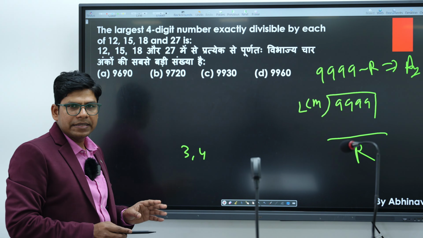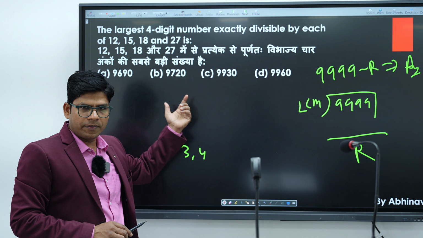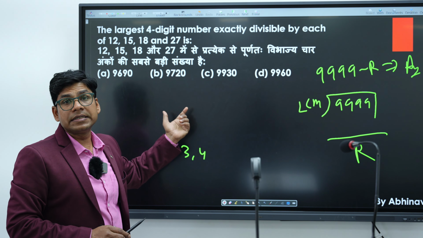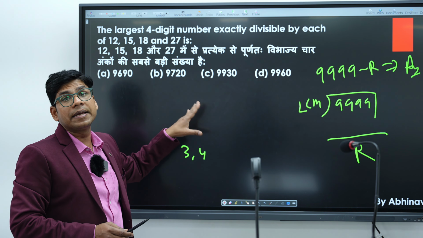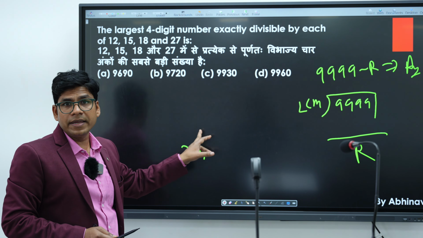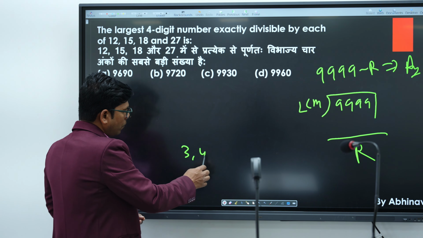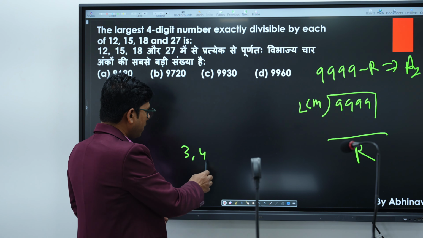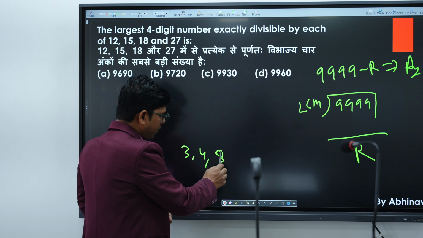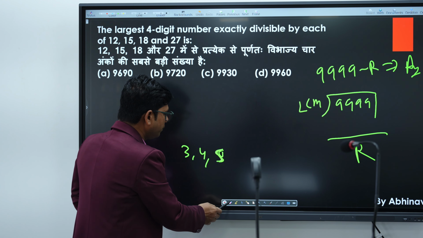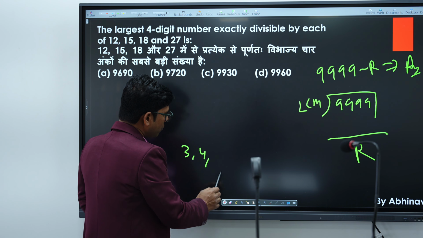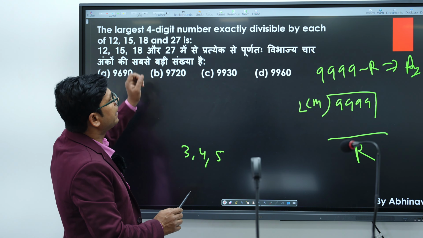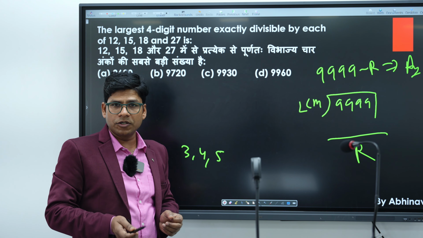Now the same number is also exactly divisible by 15. If the number is exactly divisible by 15, it must also be divisible by the factors of 15. One factor is 3 and another factor is 5. Now the same number is also exactly divisible by 18, so it must be divisible by the factors of 18.